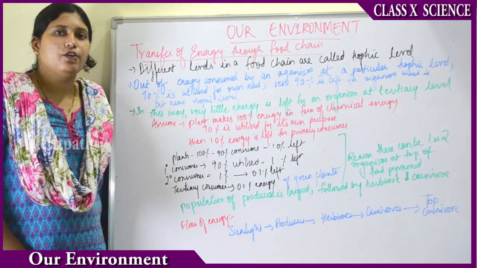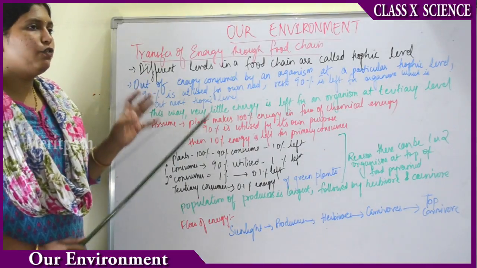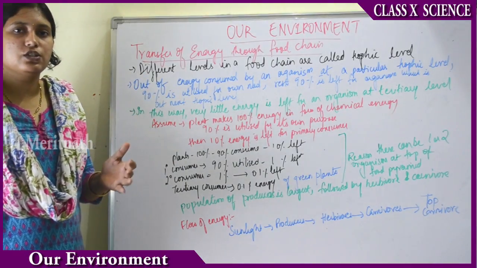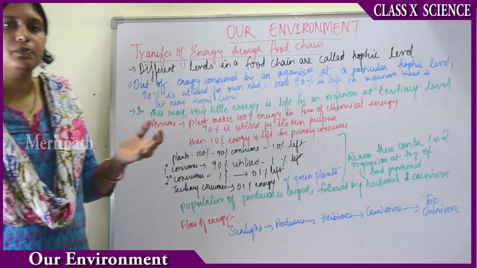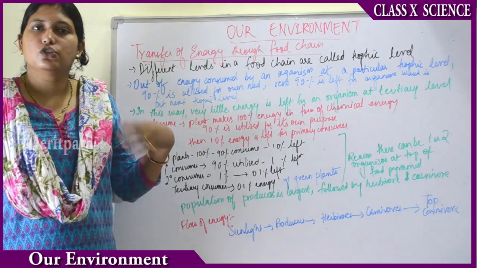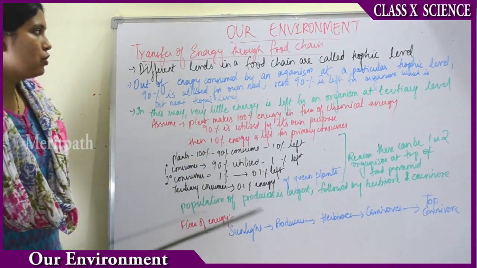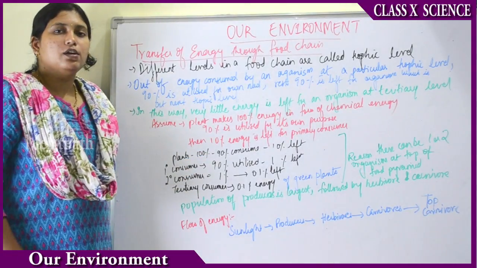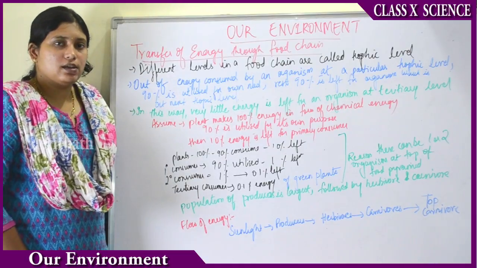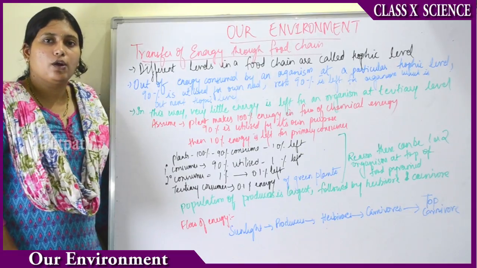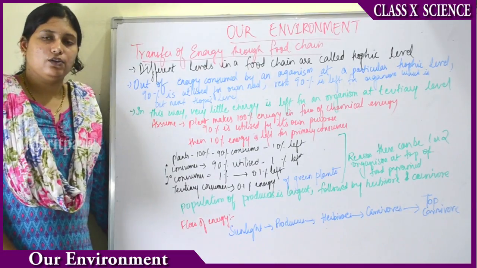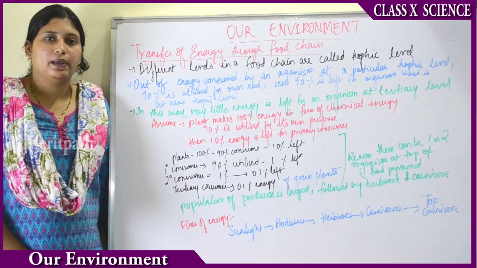Next, transfer of energy through the food chains. So food chains consist of a base that is always producers, that is plants. Then comes the primary consumer, then the secondary consumer and the tertiary consumer. So how is the energy transferred from the producers to the tertiary consumers? Different levels in the food chains are known as the trophic levels. So each level of the food chain is known as a trophic level.